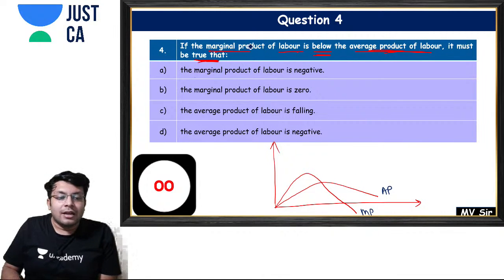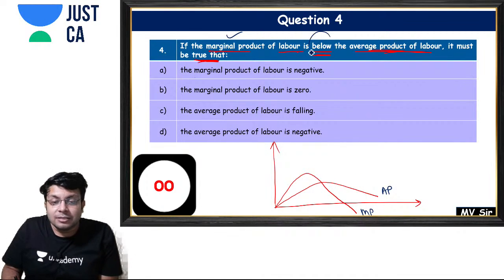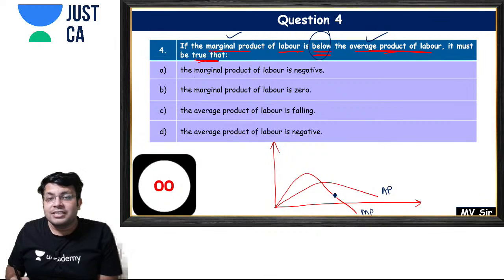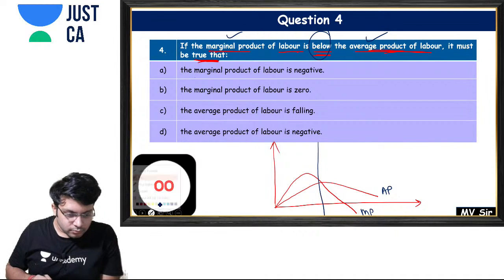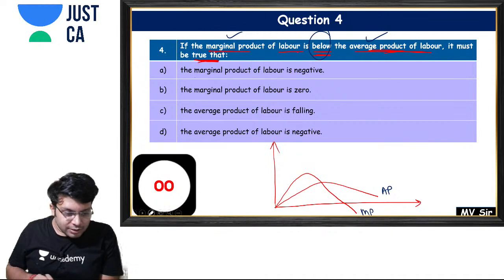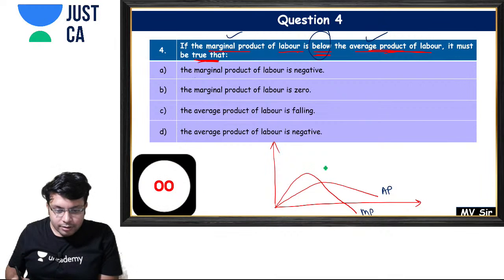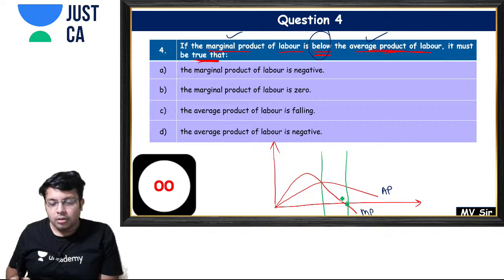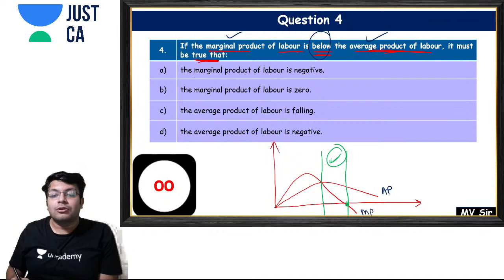What they are saying is that the marginal product of labor is below the average product. In this question they are talking about this area, where the marginal product is below the average product.